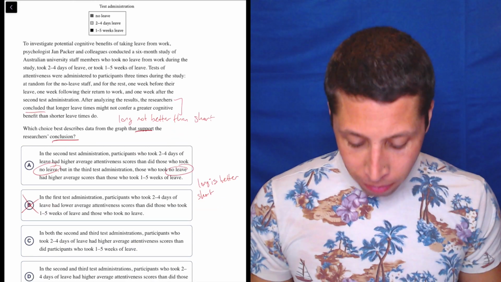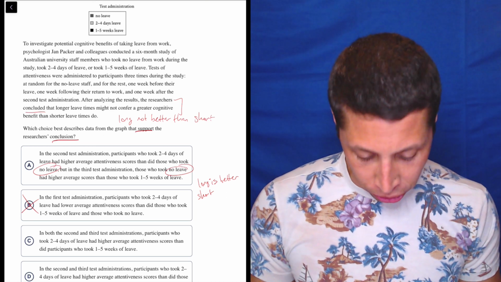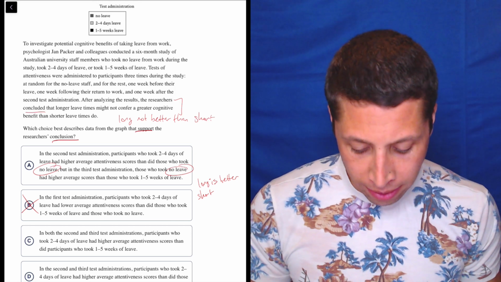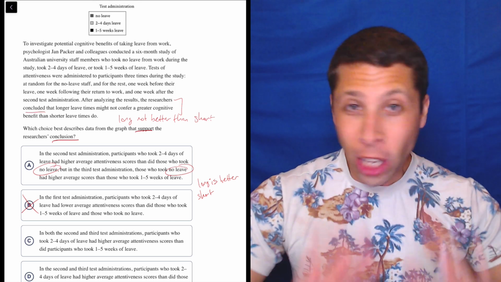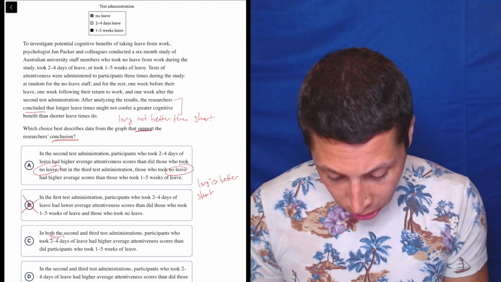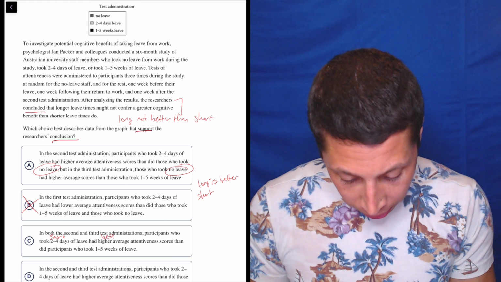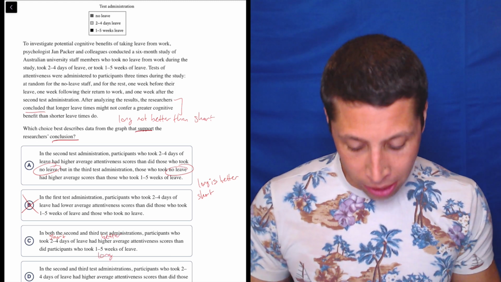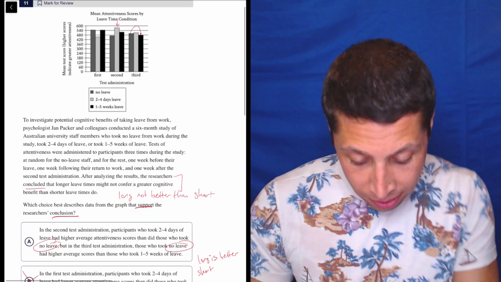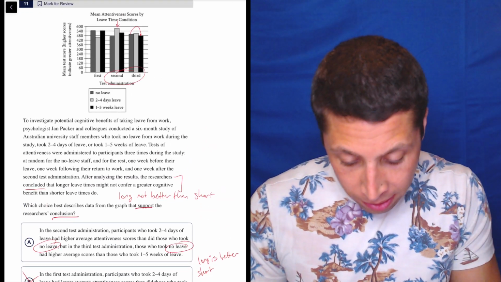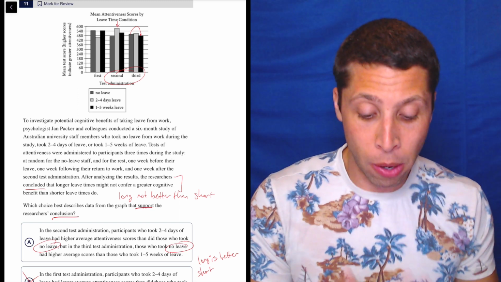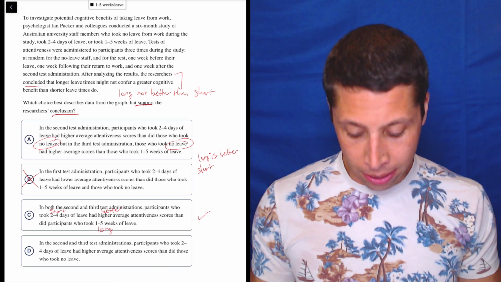Let's look at C. In both the second and third test administrations, participants who took 2 to 4 days of leave had higher average attentiveness scores than did participants who took 1 to 5. Now, even without checking the chart, that is exactly what our conclusion says, right? This is the short, and they're higher, so that's better than the number of weeks, the long, right? So that is saying short is better than long. Now, is that true? 2 to 4 days in the second and third is, yes, the middle bar is higher than the right black bar in both. So that seems true. Let's look at D and just make sure.